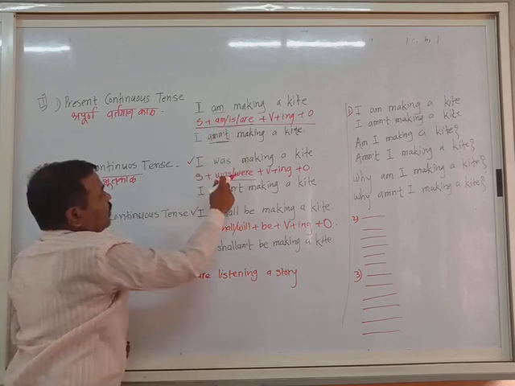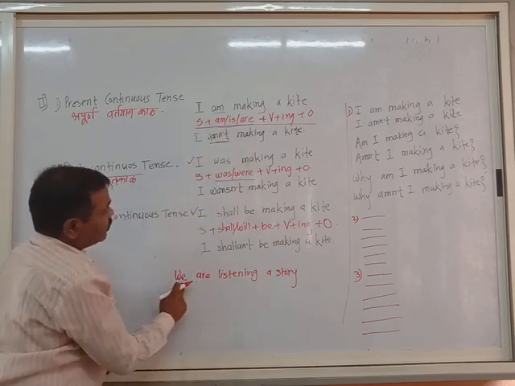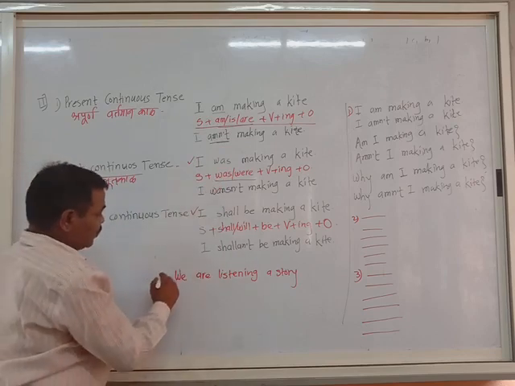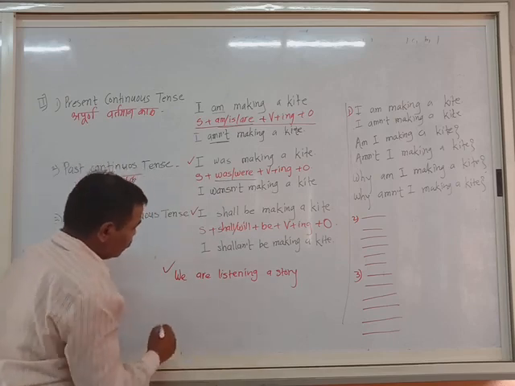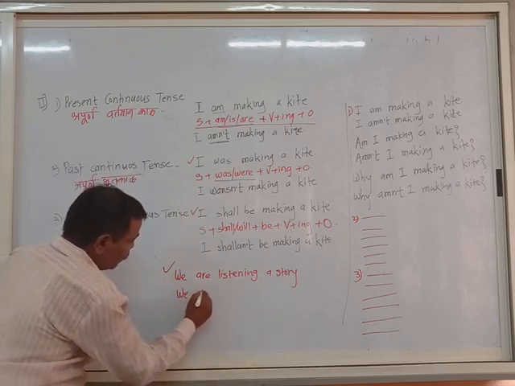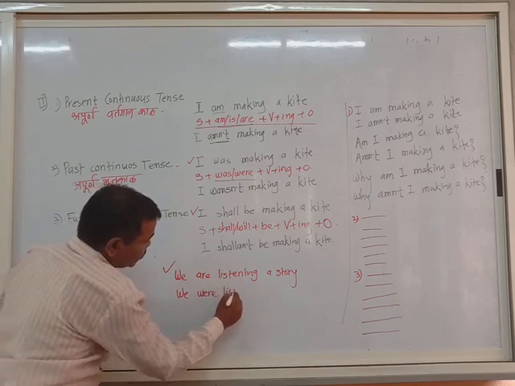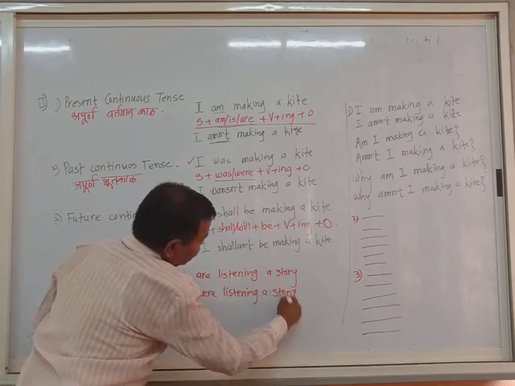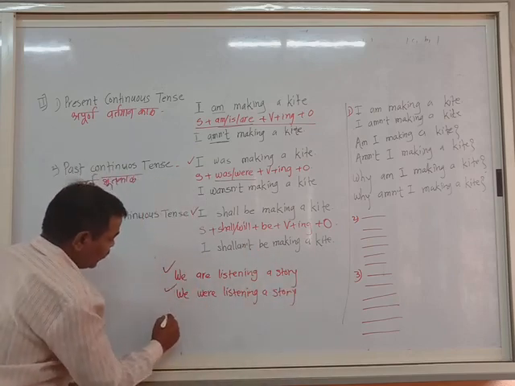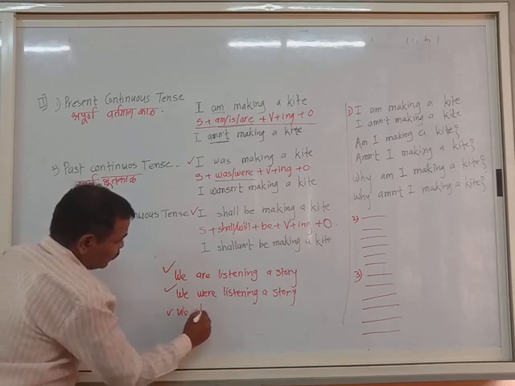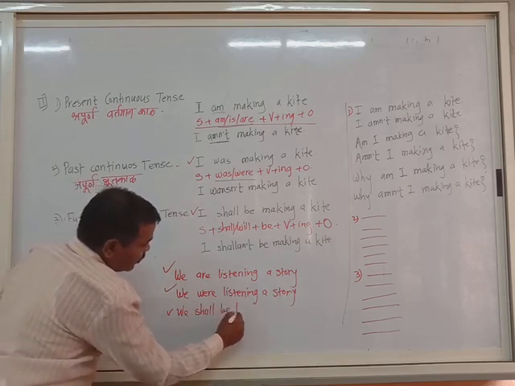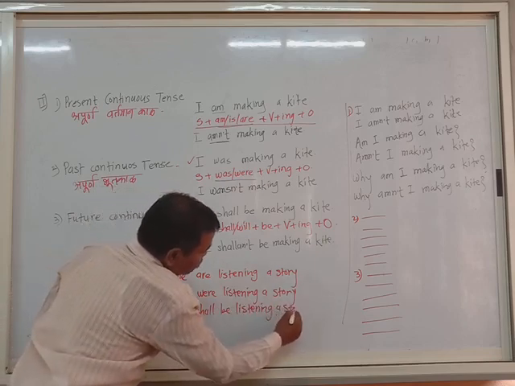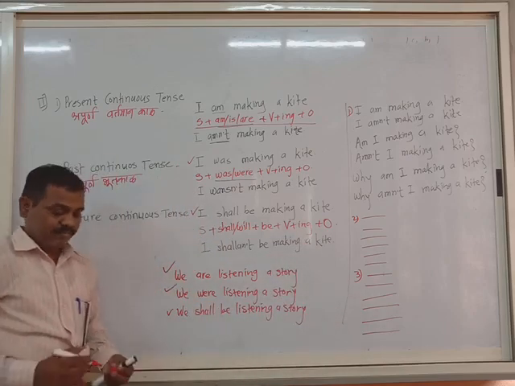Are will be removed and was, were. Now we is there, the plural subject. Rather than was, you have to use we were. So 6 sentences of this one also. Then we were listening to a story. 6 sentences of this one, and again we shall be listening to a story. This one more example is there.